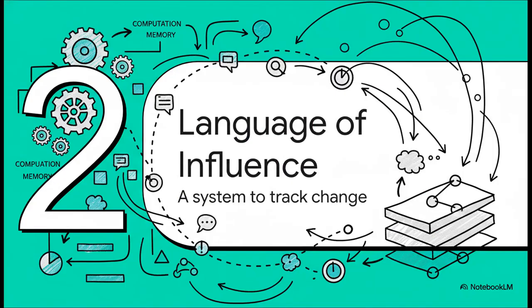All right, section 2, the language of influence. See, to answer our question, we need more than just a calculator. We need to invent a special kind of tool. One that doesn't just give us the final answer, L, but also remembers exactly how it got there. A system that can track influence through every single step of the calculation.